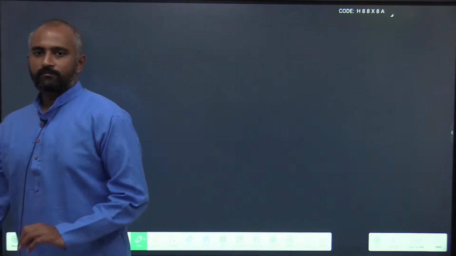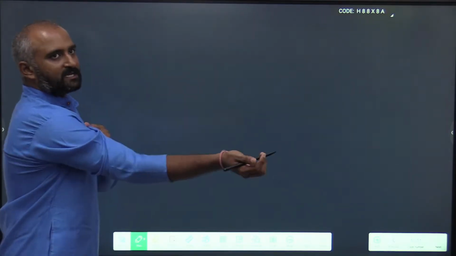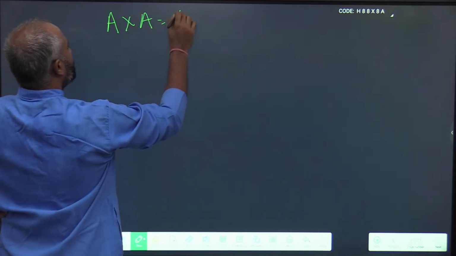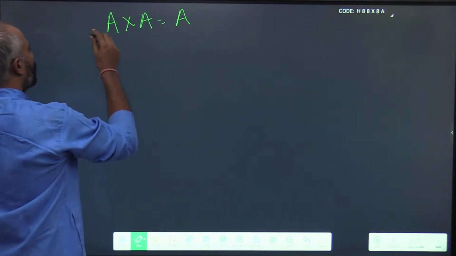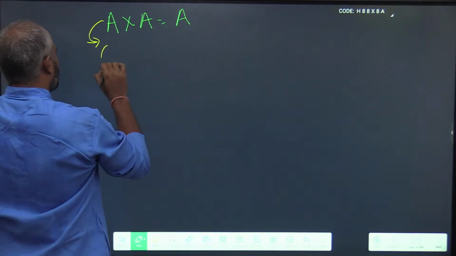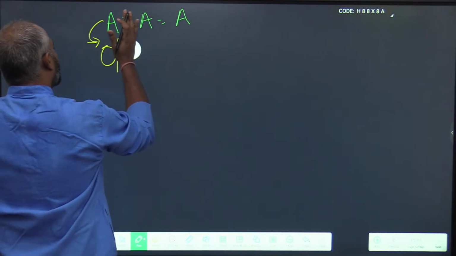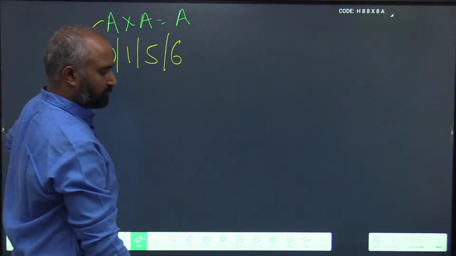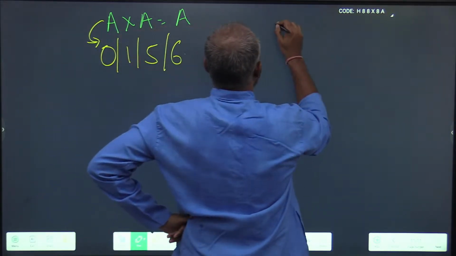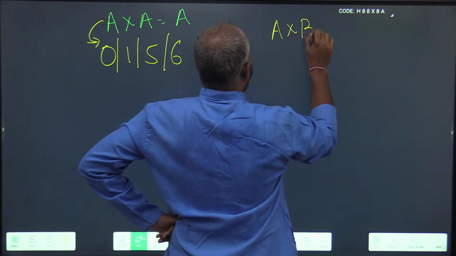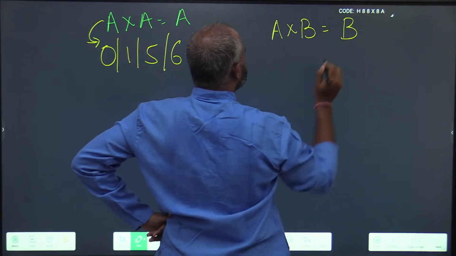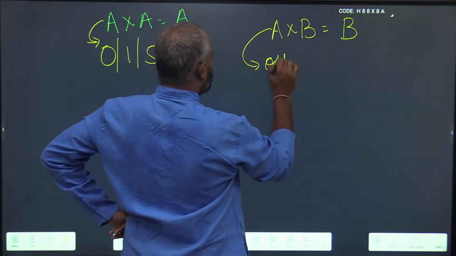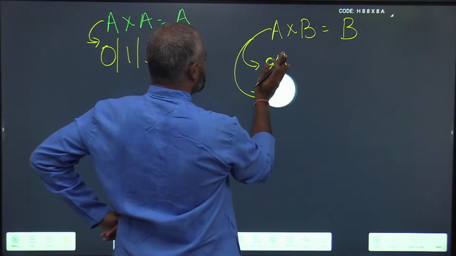So, let me just summarize the patterns that we have seen now. First we have seen A into A resulting in A. This is only possible in 4 cases, either when A is 0 or 1 or 5 or 6. Next, in the pattern of A into B equals B, A can be an odd number or A can be 6.